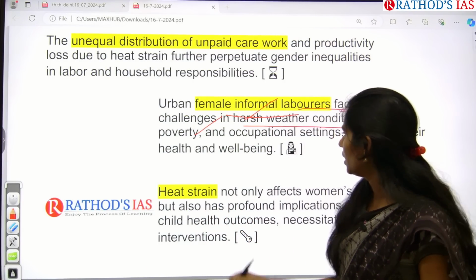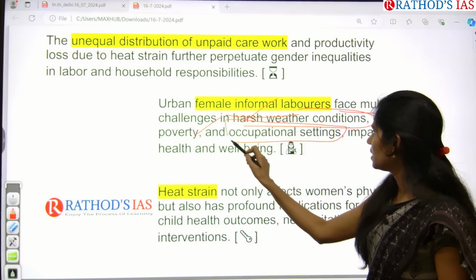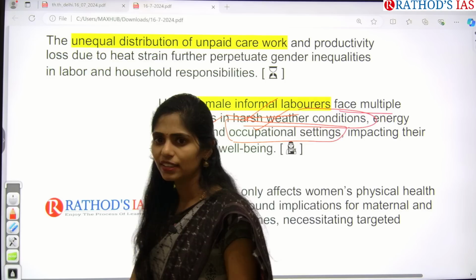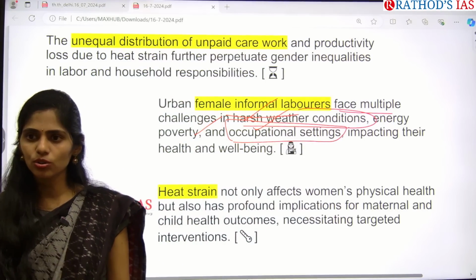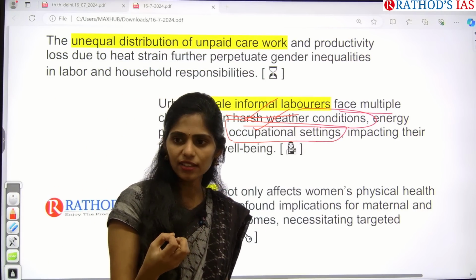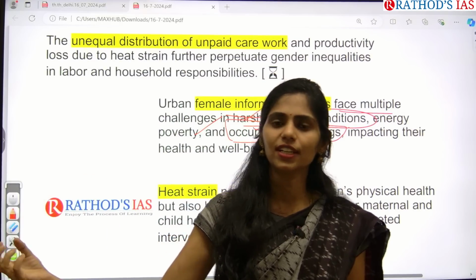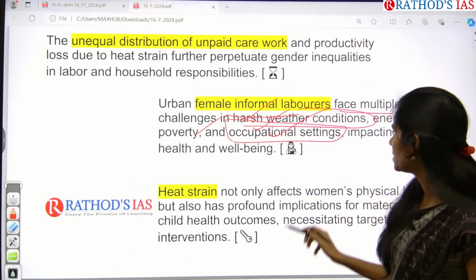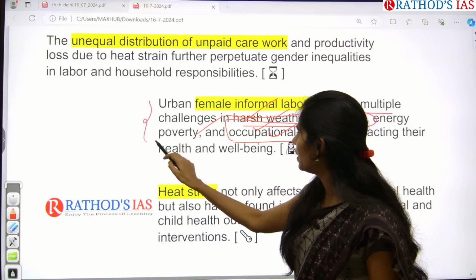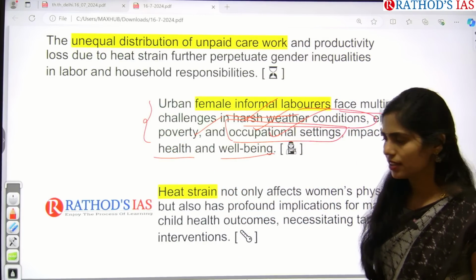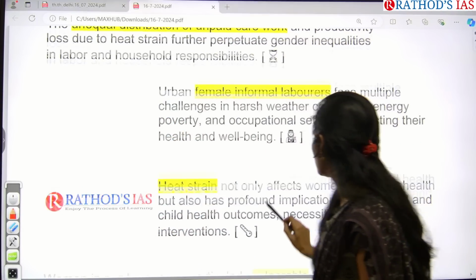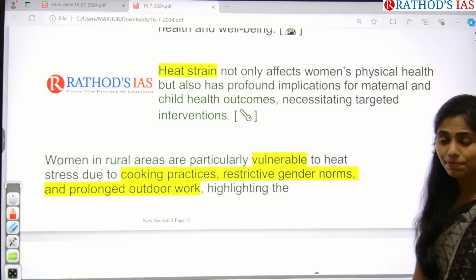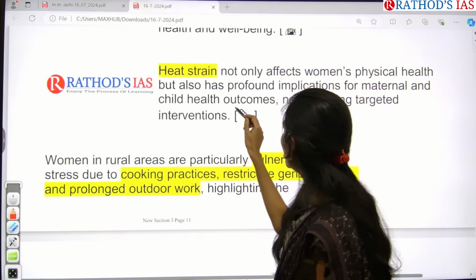Even in occupational settings, people who are working in the farming sector or allied sectors have to stay outdoors, and they will get more sun rays compared to people who are sitting and working before computers, right? So that is the thing, and especially because of all these things, women's health and well-being will be affected. And the next point is that heat strain not only affects women's physical health, but also has an impact on maternal and child health outcomes.